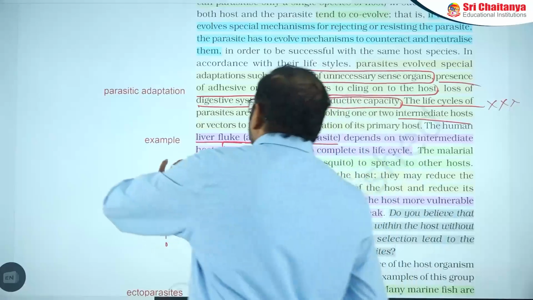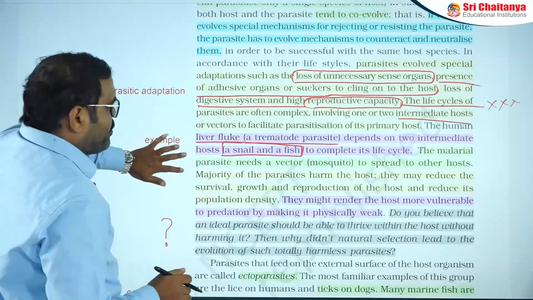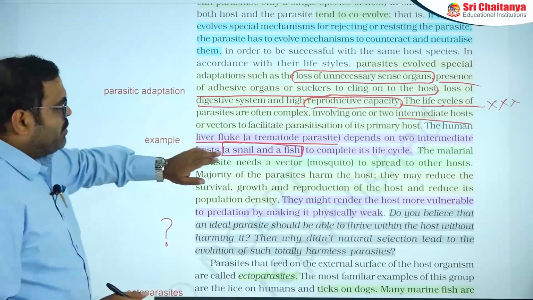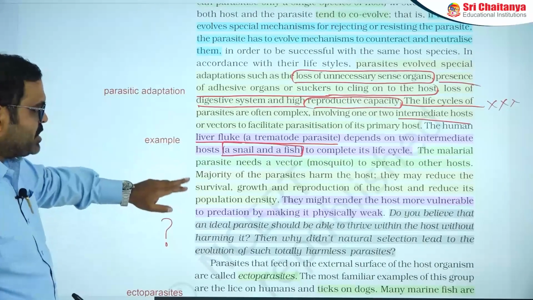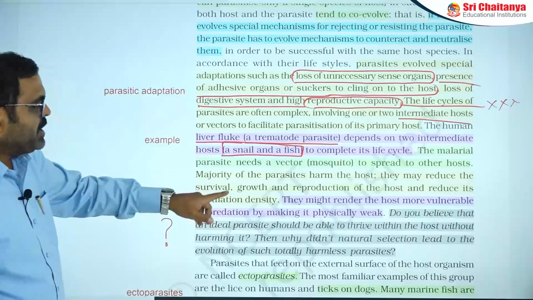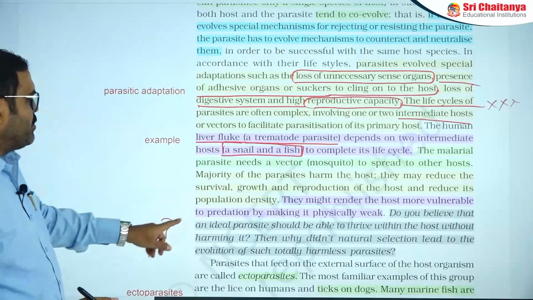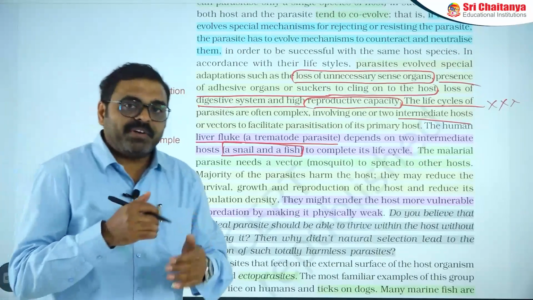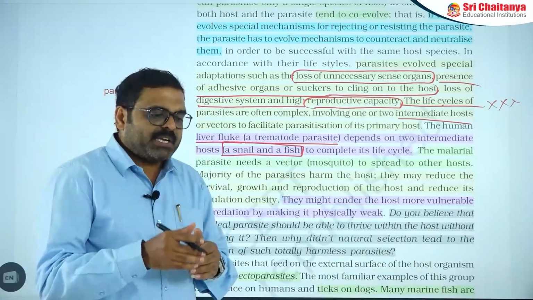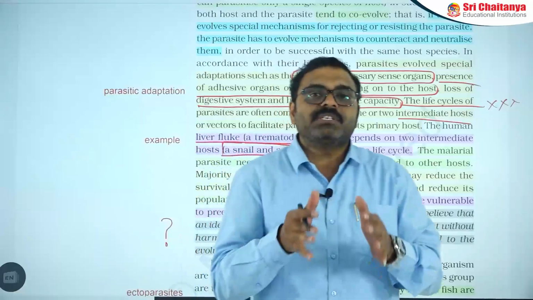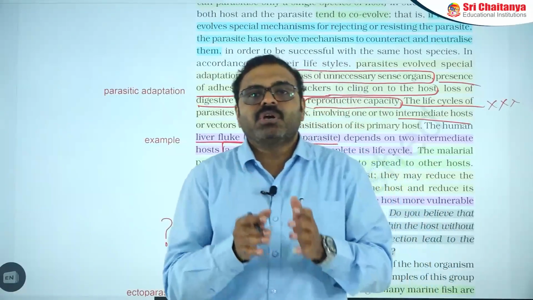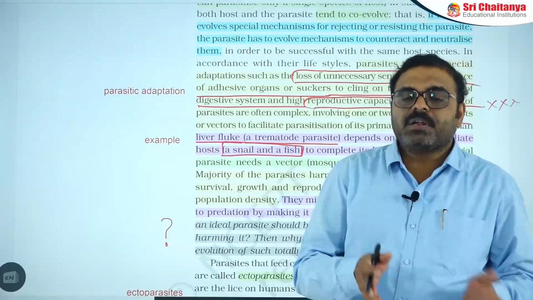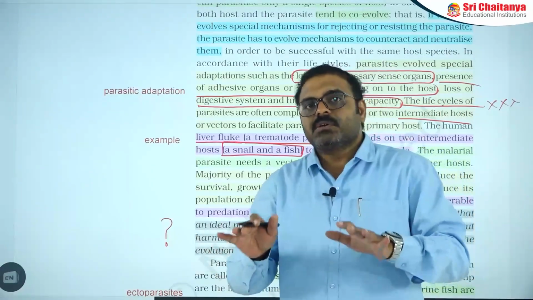So these are all parasitic components. But one more point is, parasites might render the host more vulnerable to predation by making them physically weak. So parasitism has an effect. For example, if a parasite affects the host, host efficiency can be reduced. In that way, the host organism can be weak and easily captured by the predator. In that way, population control also can be possible.